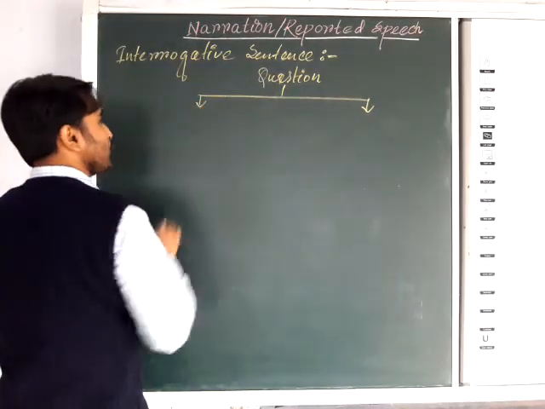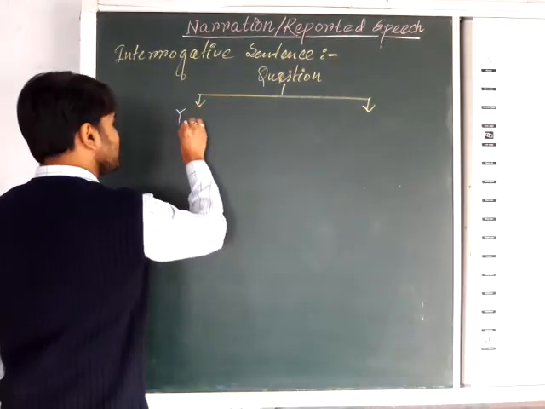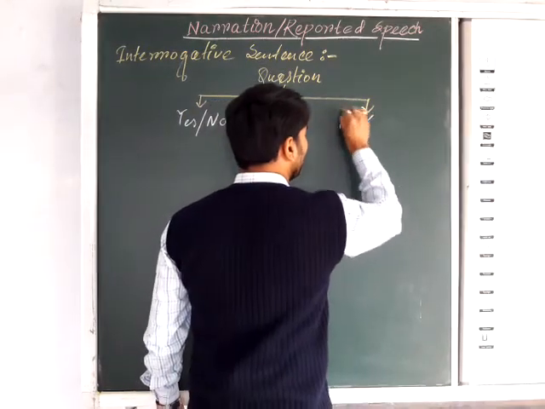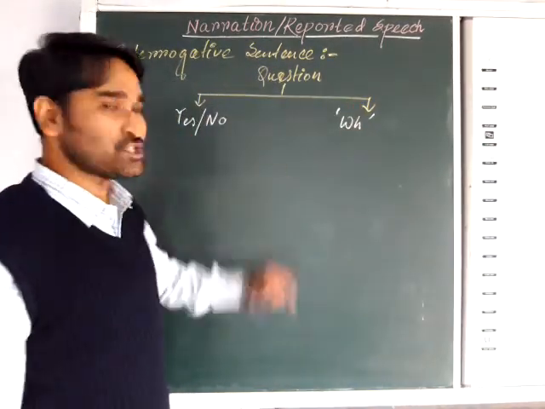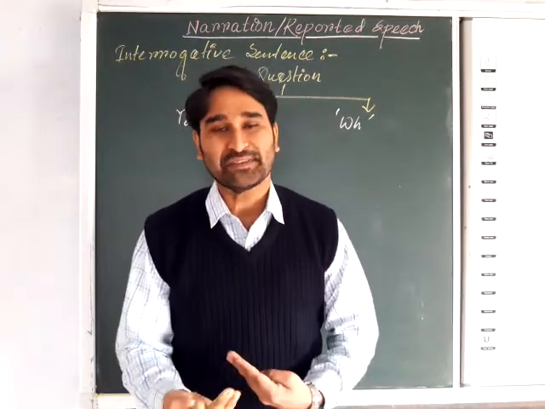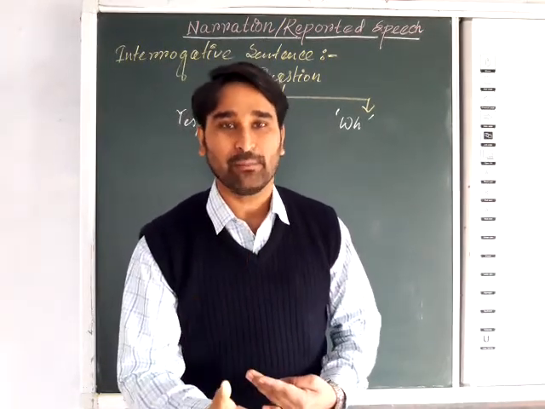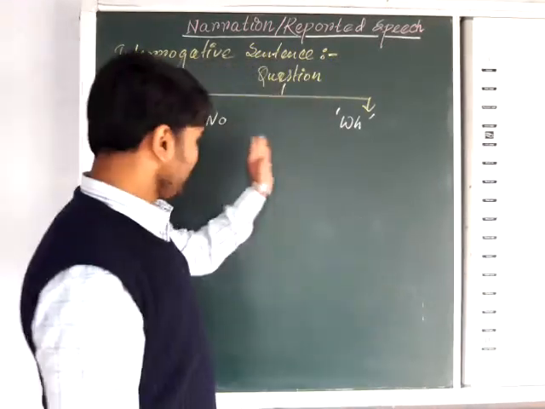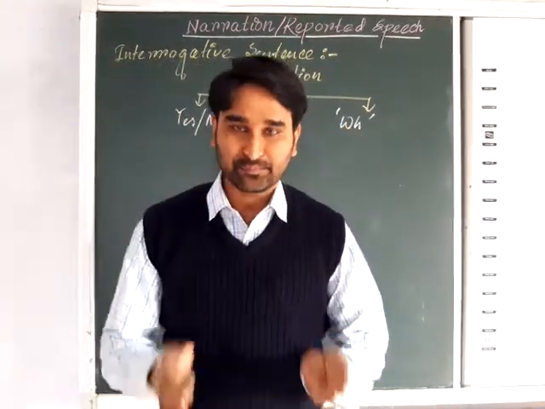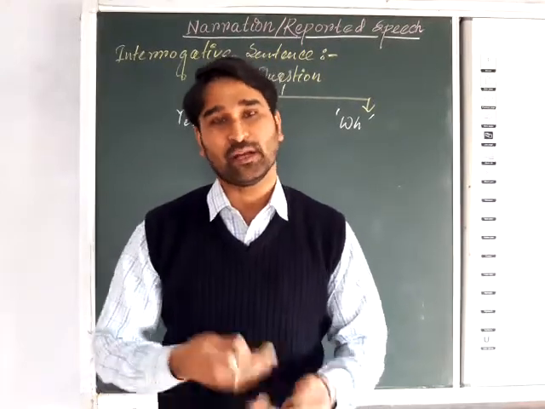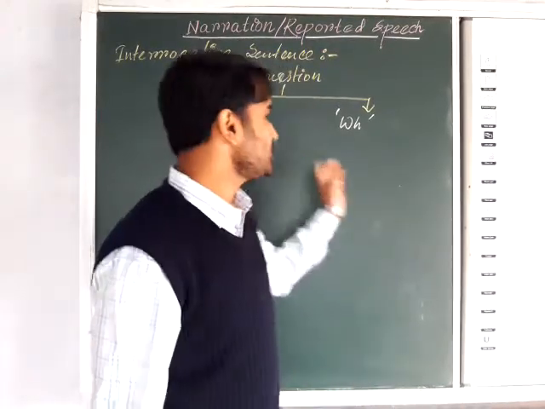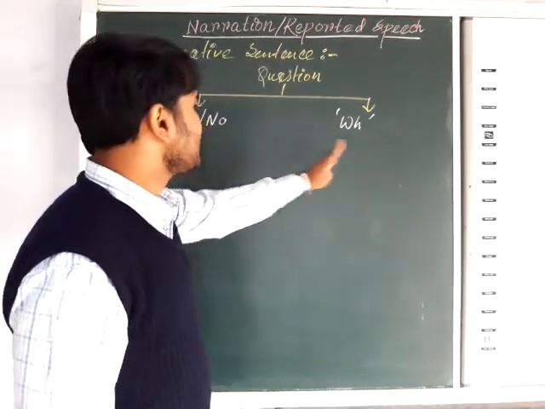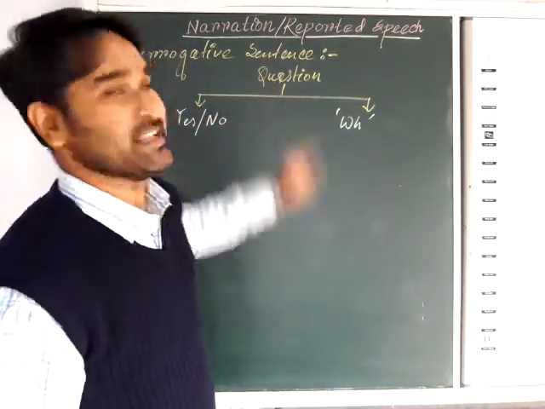The first one is the yes no question, and another is the WH question. Now, what is a yes no question? Whenever a question is asked and the answer comes in the form of yes or no, then it is a yes no question. And if a WH word comes in the question, then it is a WH question. There, a yes no answer will not be there.